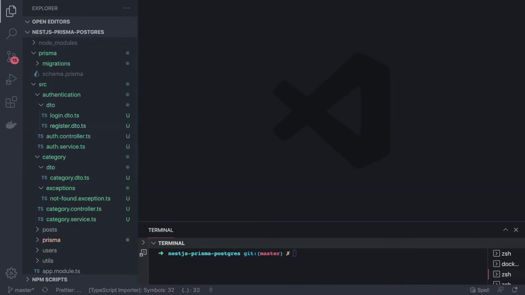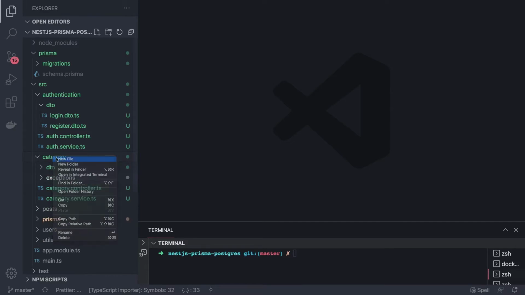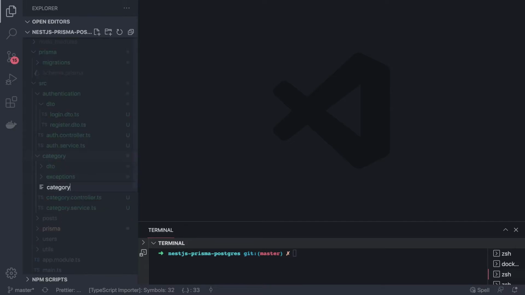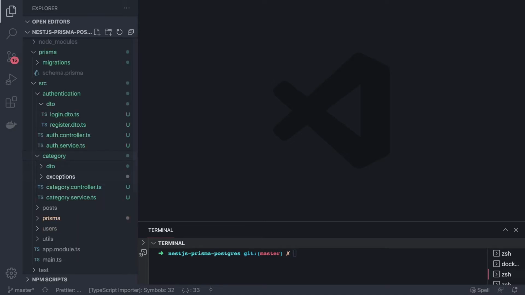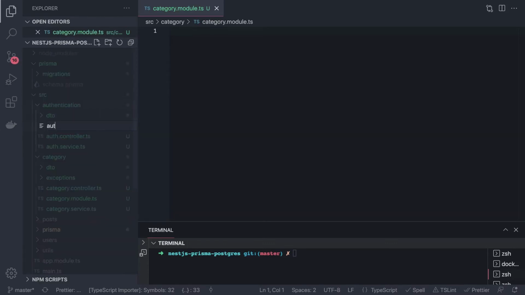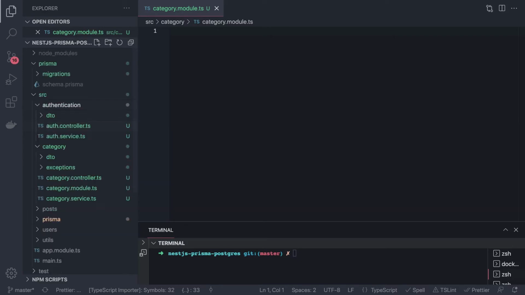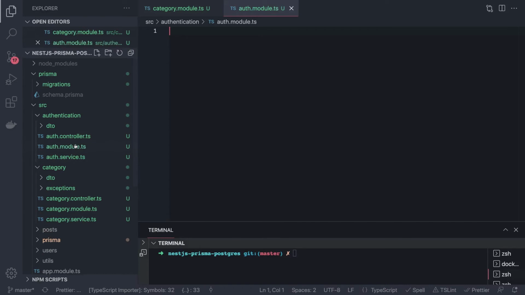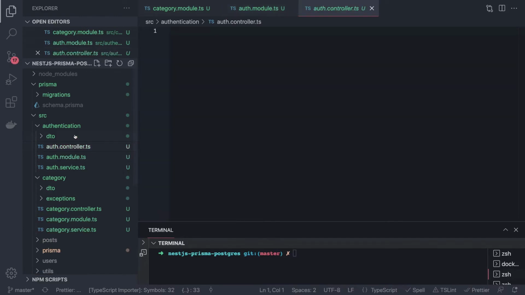Now we can start writing our controller. And I think we forgot to create category module here, because we have to bundle everything inside a module. Category.module.ts, that we will add the code later. So controller, services, and then we will also create auth.module.ts. We will combine everything here, like the providers, the controllers and everything inside an auth module. Other things we can add, like the JWT strategy, local authentication guard and all.